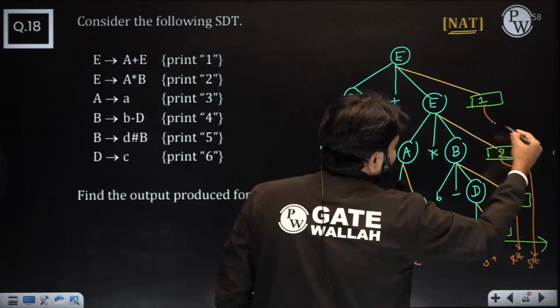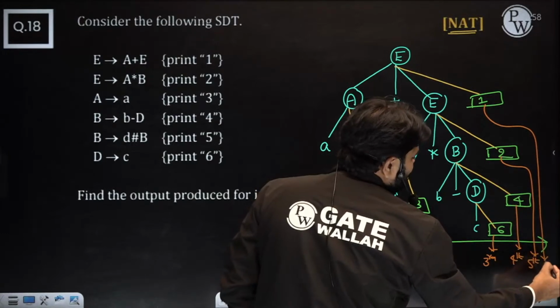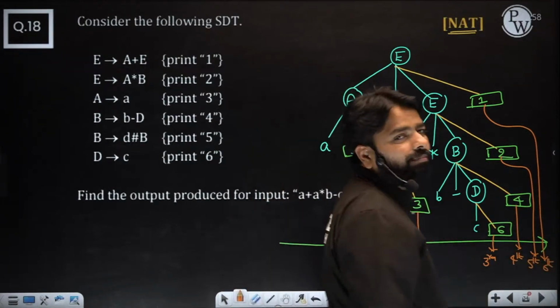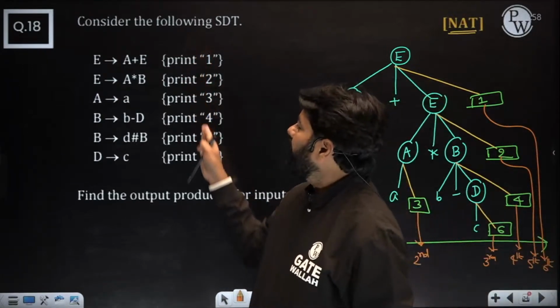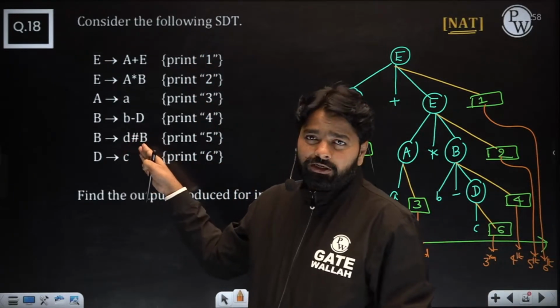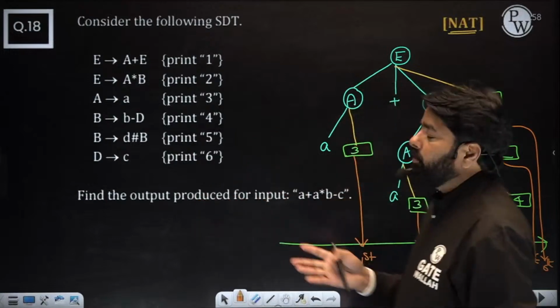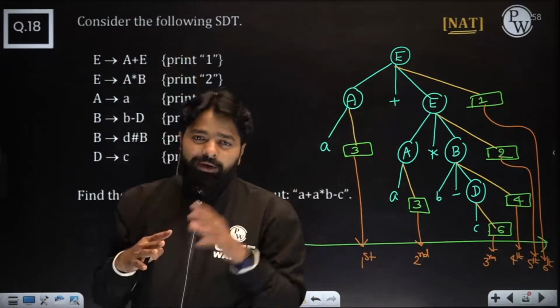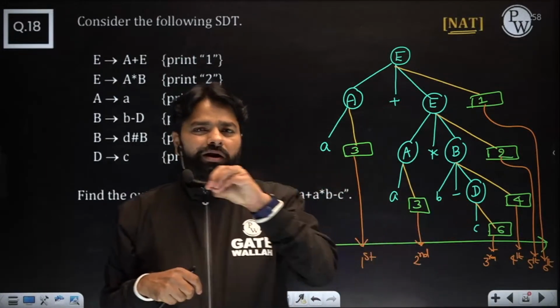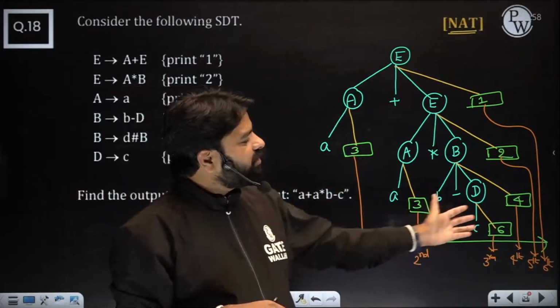If you have only prints, the question will be very easy and nothing else is given, just follow from left to right. If they mention something else, if they are not all at the end, if they are mentioning bottom up parser, be careful, reverse of RMD you should do. When all are at the end and they don't mention it, or they mention L attributed or bottom up parser, you can use this definition.